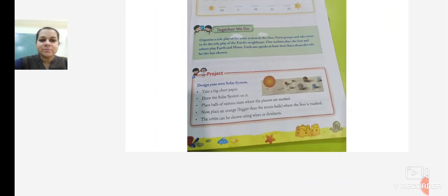Now what you have to do, you have to take a big chart paper, you have to place small balls, naming them, like naming the planets like Mercury, Venus, Earth. You have to take 8 balls, like for 8 planets. Then you have to take the bigger of all these balls. You'll take the biggest ball and you'll place it on the place of sun. Then you can show the orbits of the planet with the help of wires or shoelace. In this way you can make your own solar system.